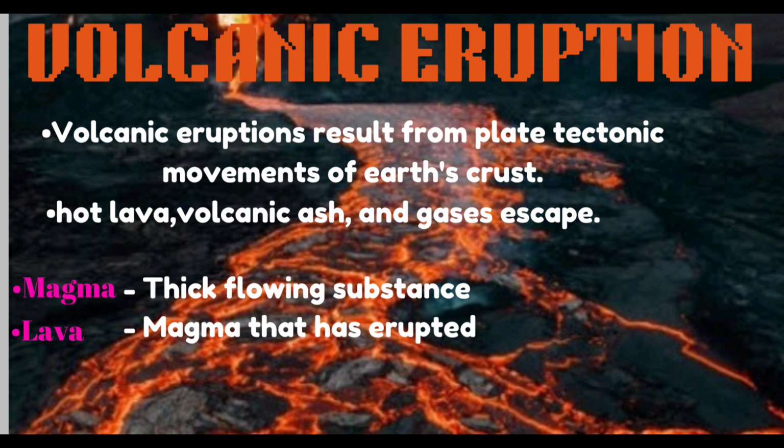Volcanic eruptions result from plate tectonic movements of the earth's crust that allow hot lava, volcanic ash and gases to escape to the earth's surface. The thick flowing substance is called magma. Magma that has erupted is known as lava.